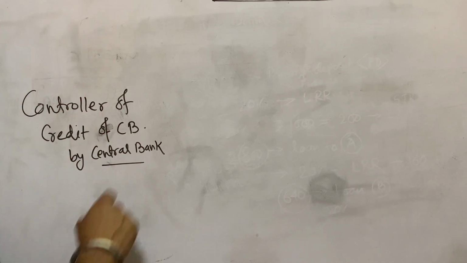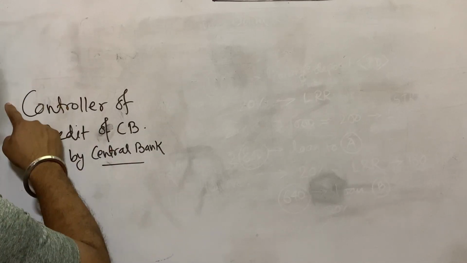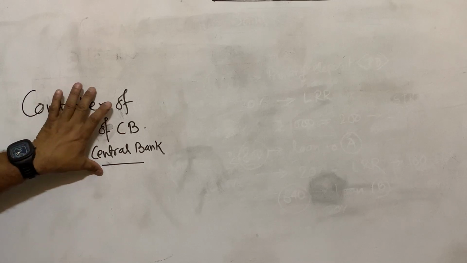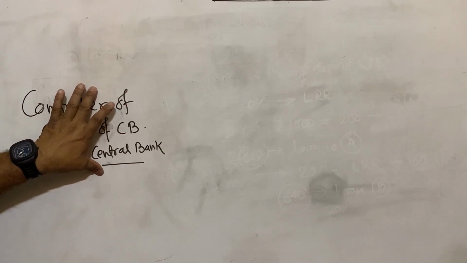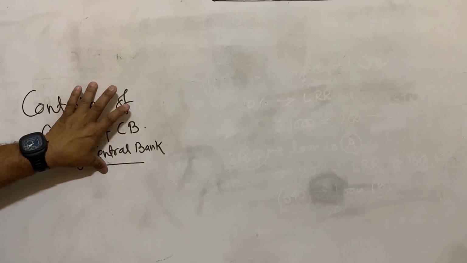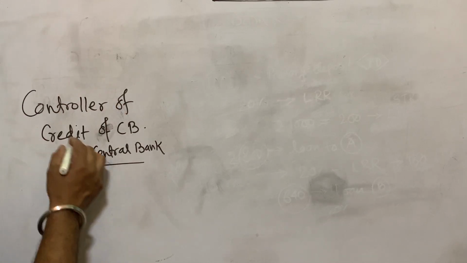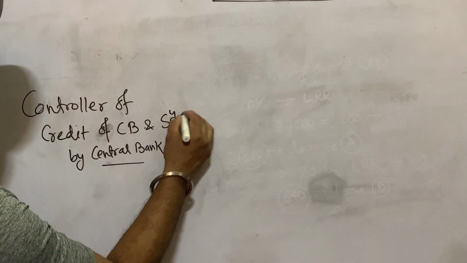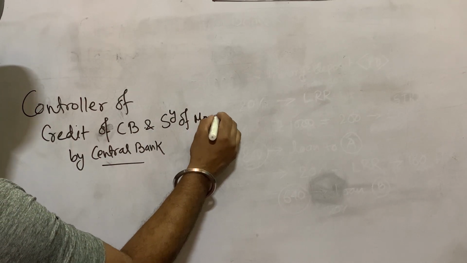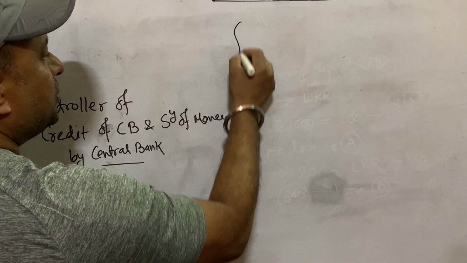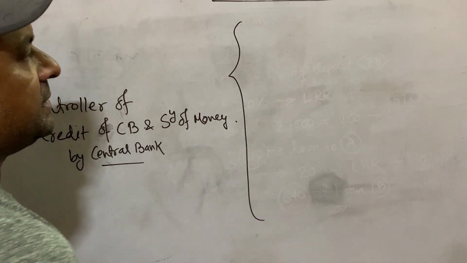Now this is done by the commercial bank, and commercial banks are controlled by the central bank. The central bank can easily control the credit creation capacity of commercial banks, and also the supply of money. Both can be done by the central bank. How? By using various instruments.